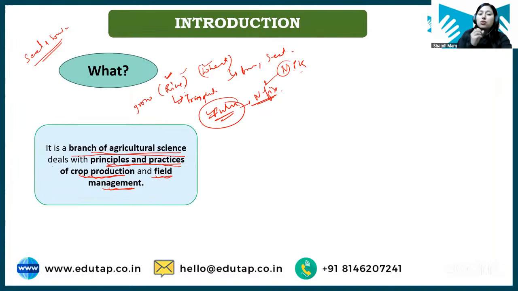So this branch, agronomy, deals with the principles and practices of crop production and field management. Also, students, see where we are growing these crops. These crops are grown on a field, right? So this field needs to be managed.